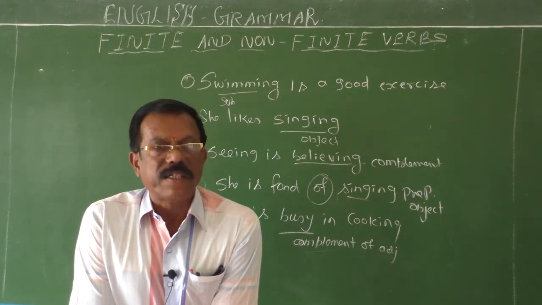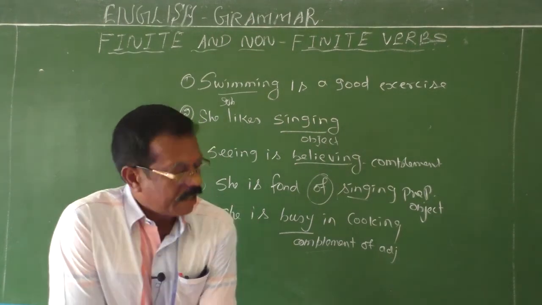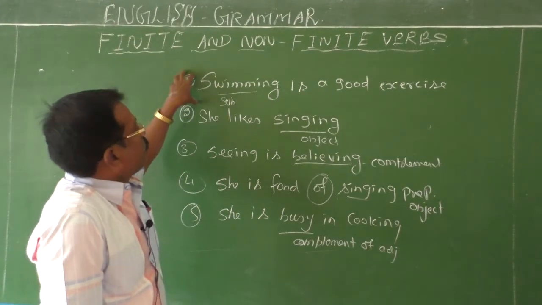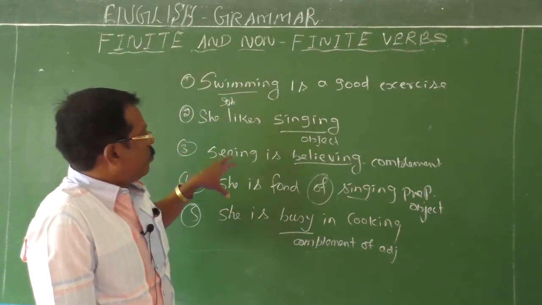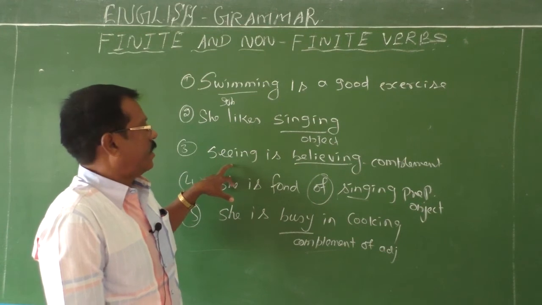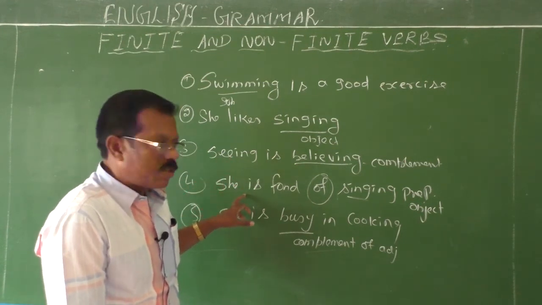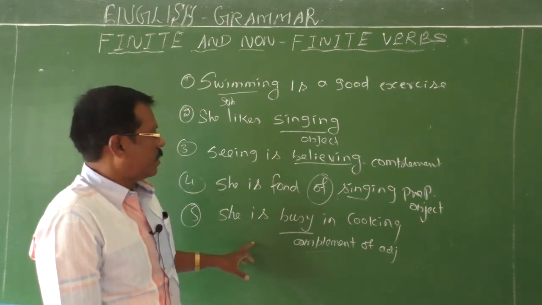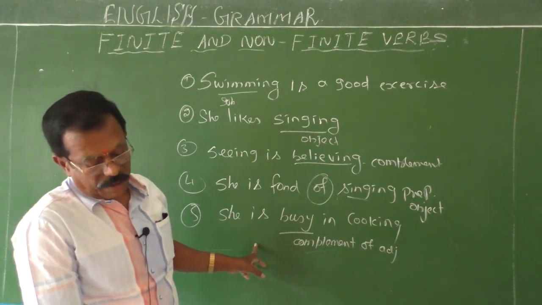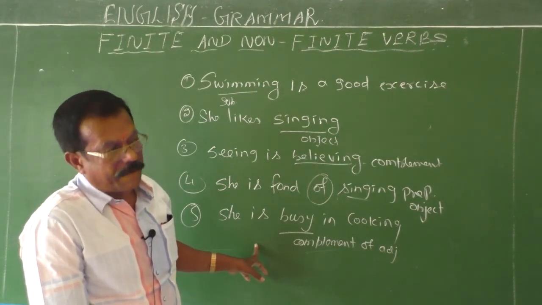And then what are all the functions or the uses of the gerund? It is used as a subject of a sentence. It is used as an object of a sentence. It is used as a complement of a sentence. And then it is used as a prepositional object. It is also used as a complement of an adjective.